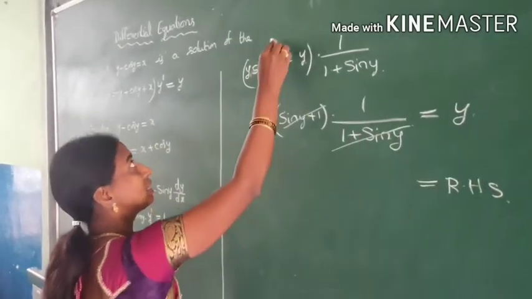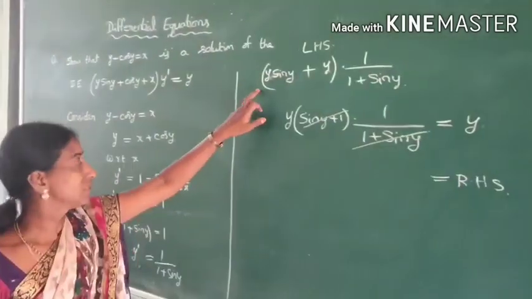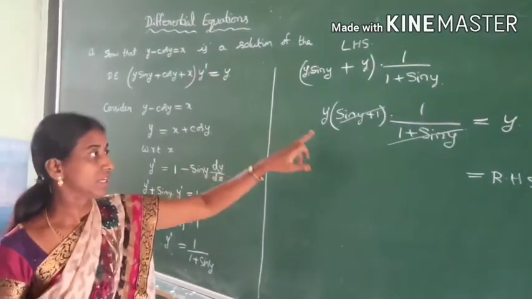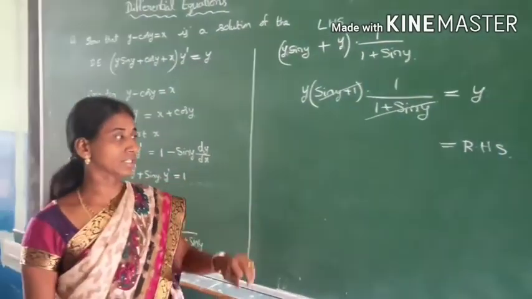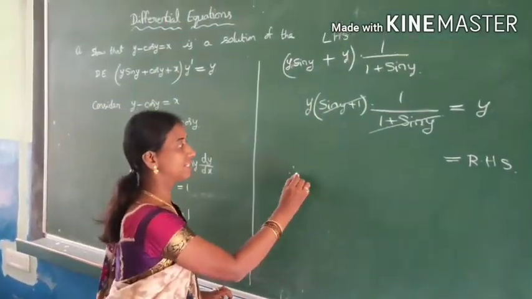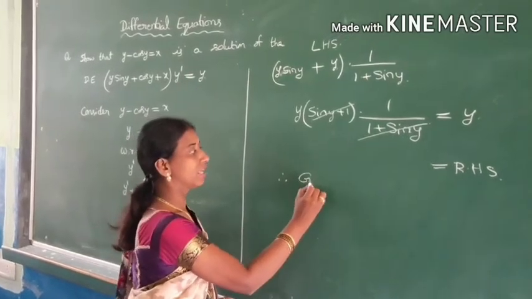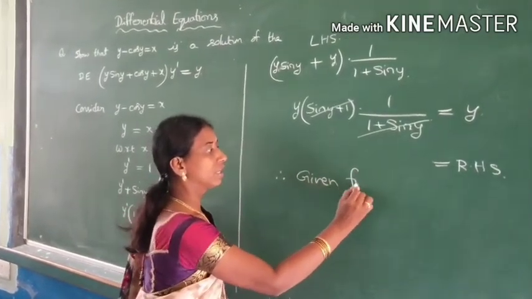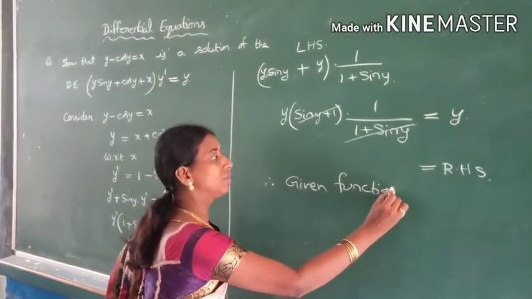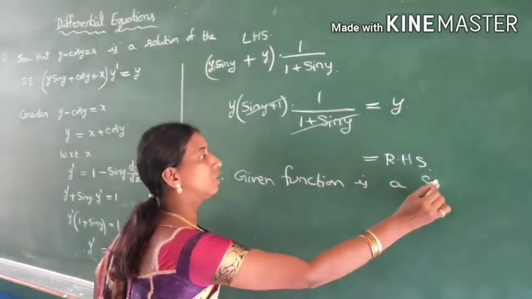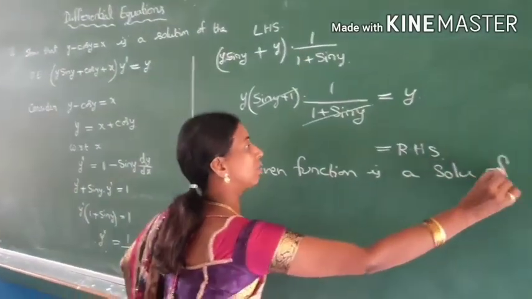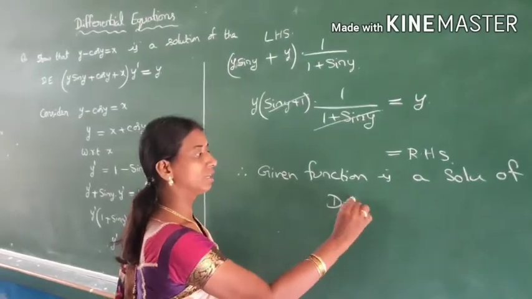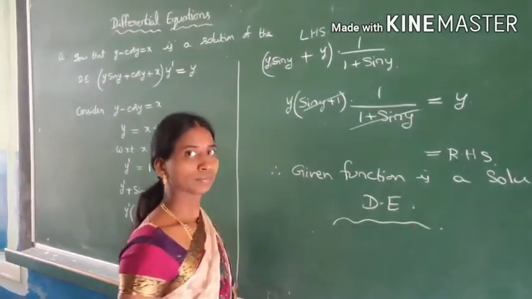So you have considered the LHS of the given differential equation, and you got it as the RHS. Therefore, it satisfies, which implies that the given function is a solution of the given differential equation.